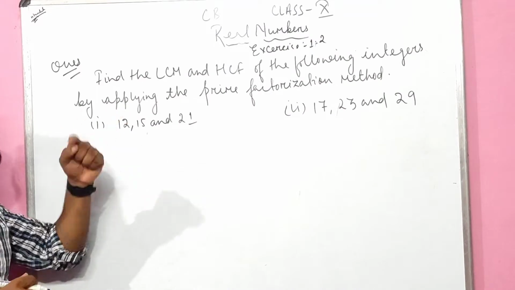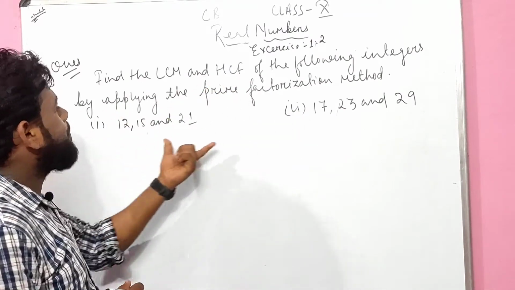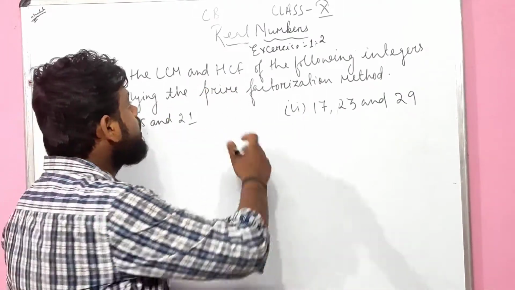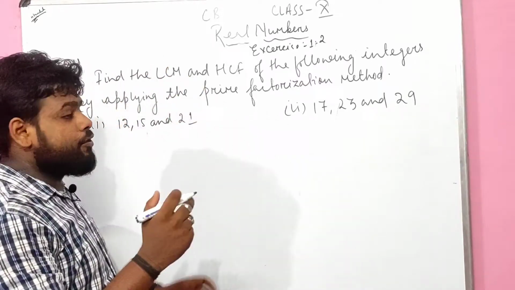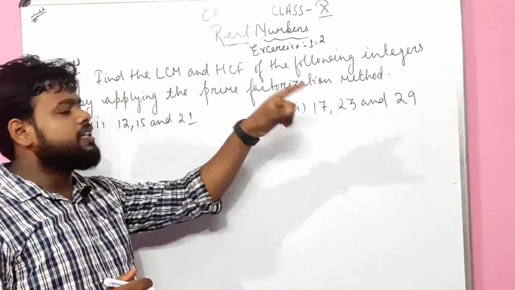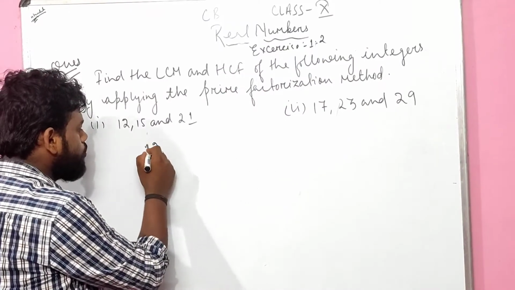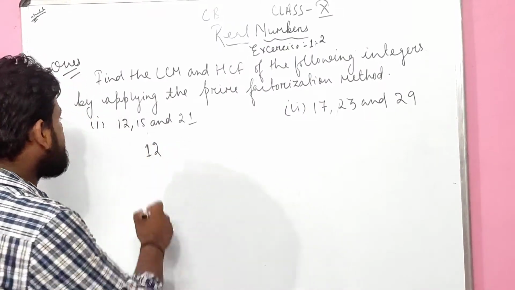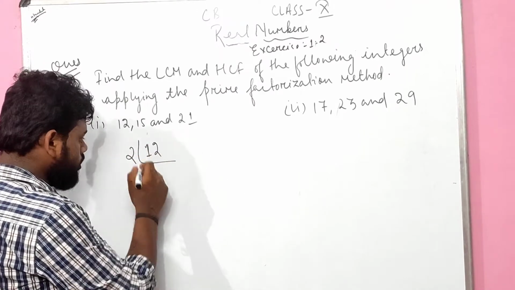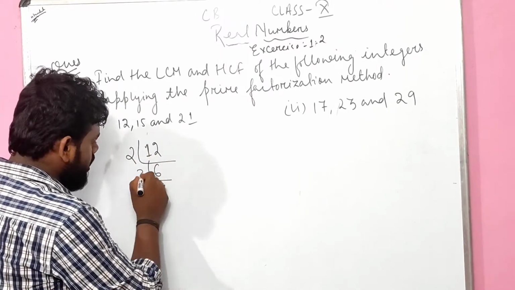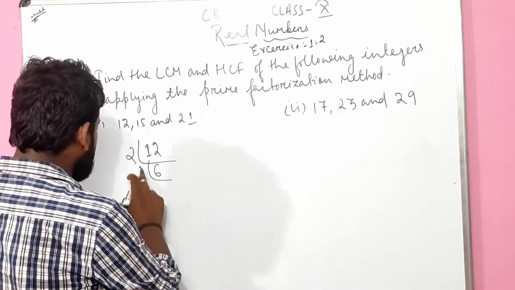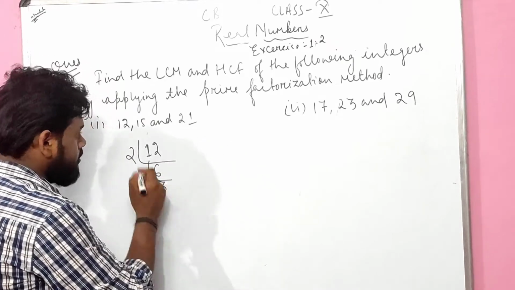Find the LCM and HCF of the following integers by applying the prime factorization method. Very easy. We have to find the LCM and HCF of the 3 numbers using the prime factorization method. How to do it? 12 is 2, 6, then 3, 2 3 done.